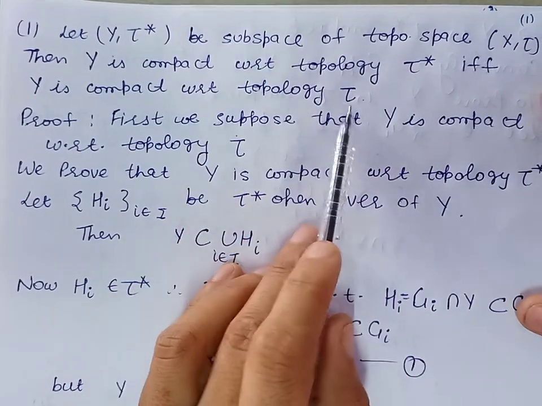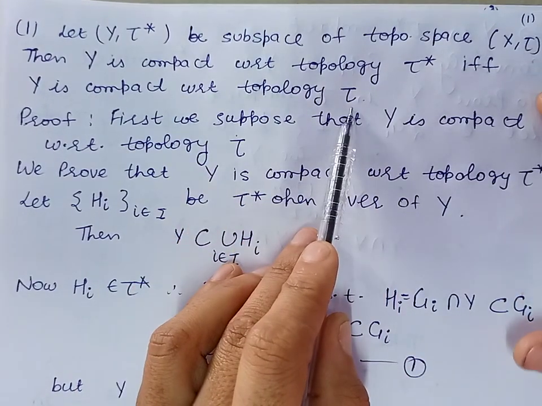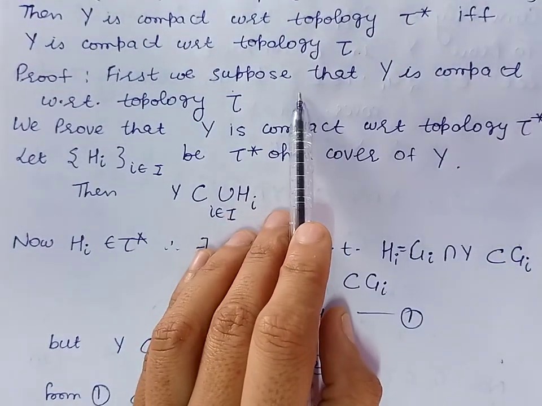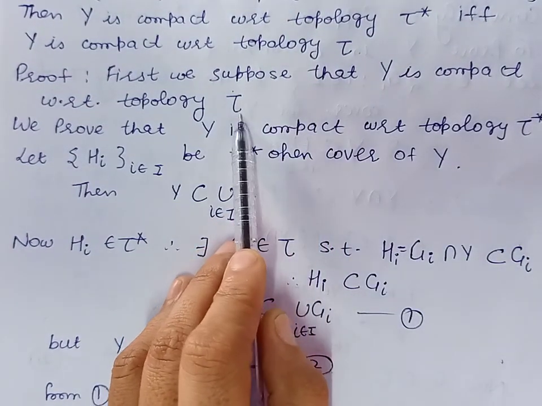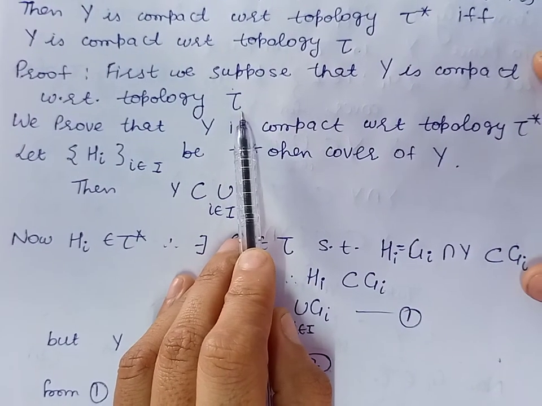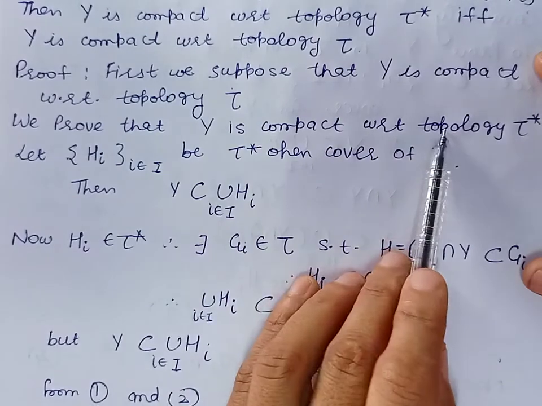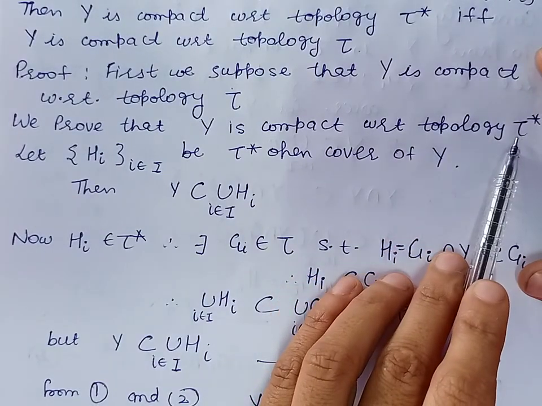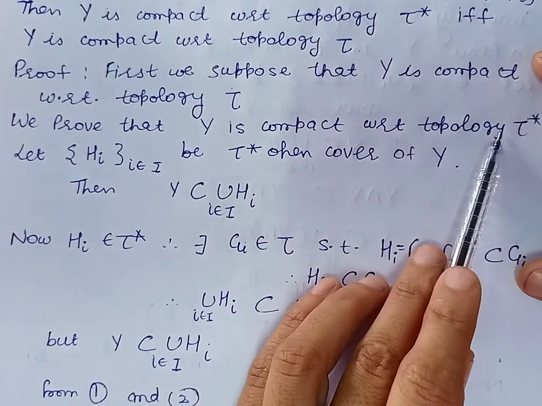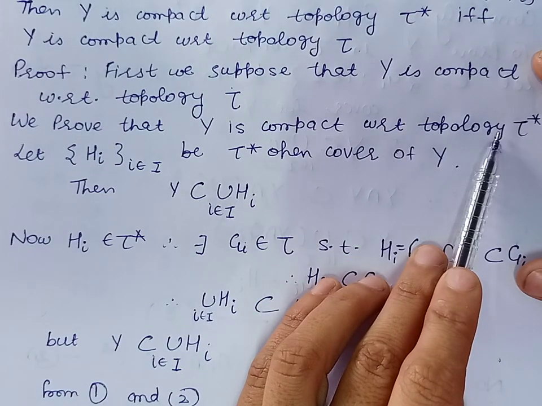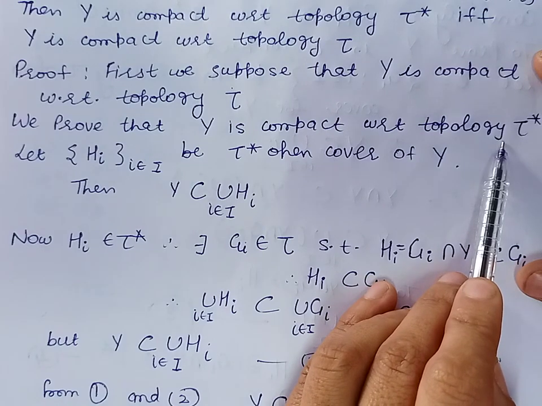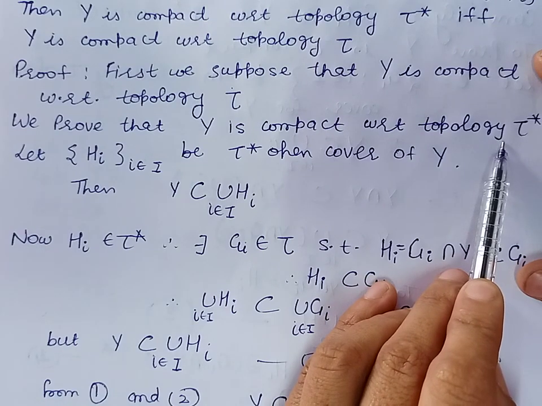to the topology tau. So first of all, let us take Y is compact with respect to the topology tau, and we prove that Y is compact with respect to the topology tau star. In order to prove that Y is compact with respect to this topology, we are to prove that every tau star open cover of Y has a finite subcover.